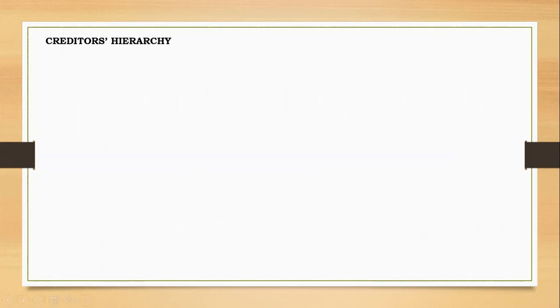Creditors hierarchy. Today we're just going to take a look at these explanations. What is creditors hierarchy? I just spoke of it: when a company is wound up or liquidated, the providers of funds have to be paid. Now, who do we consider first in preference to the others? This is what we're going to ask ourselves here. We have arranged them in the order of increasing risk and cost of capital from top to bottom.